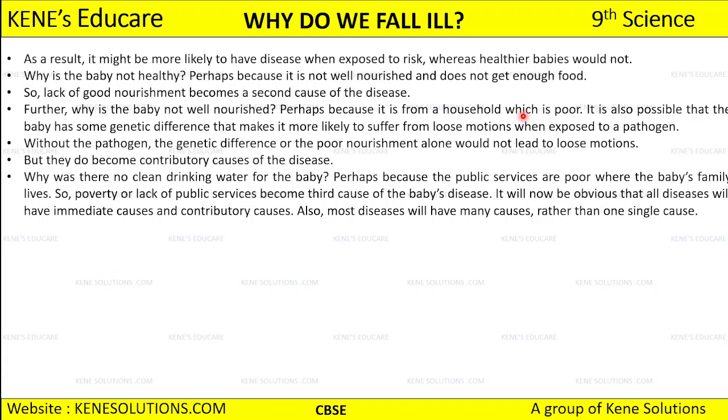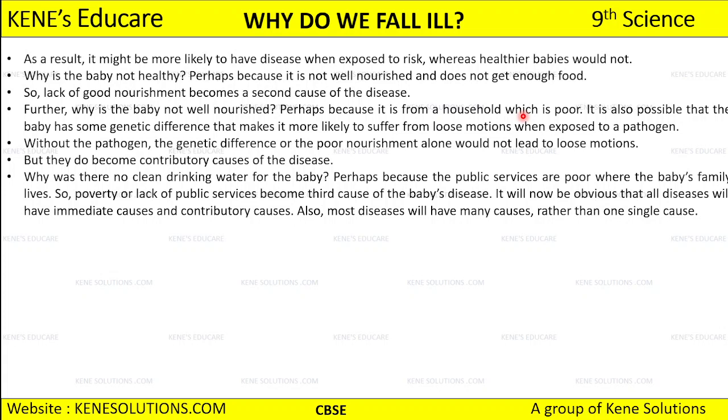Or if there is poor nourishment and there is a genetic difference, then that is going to lead to loose motion. Poor nourishment cannot alone lead to loose motion. Okay, but they do become contributory causes of the disease. Now all these things, pathogen, genetic difference, poor nourishment, they become a contributory cause of the disease.